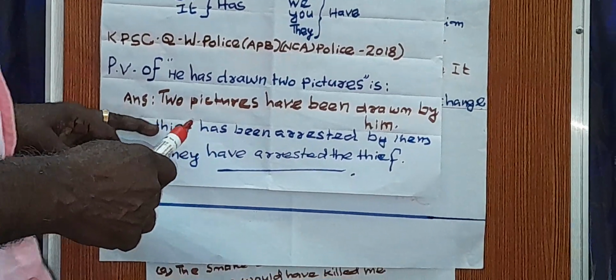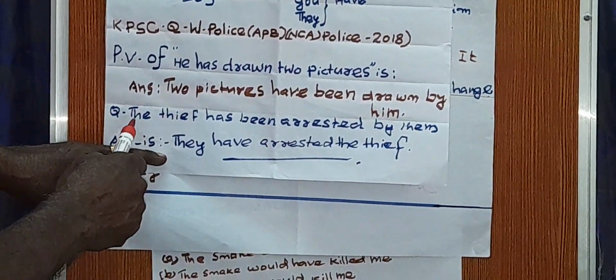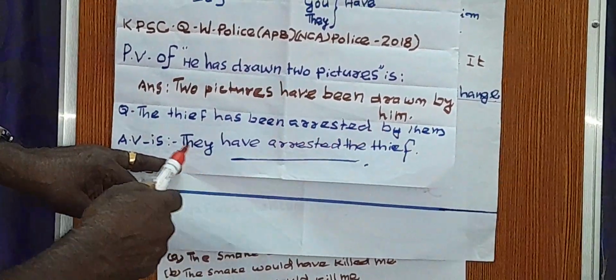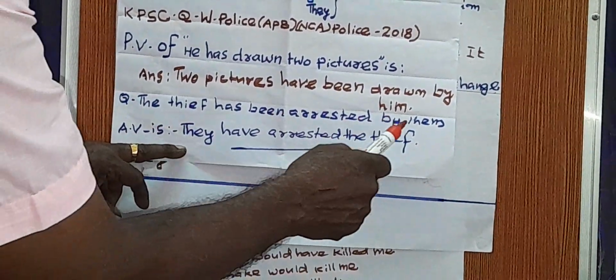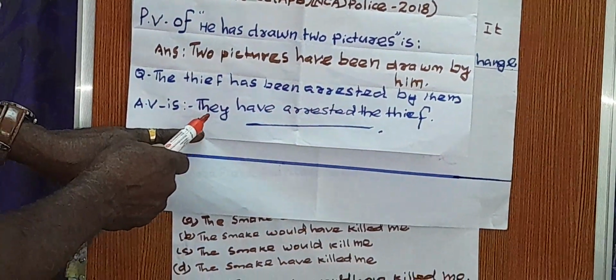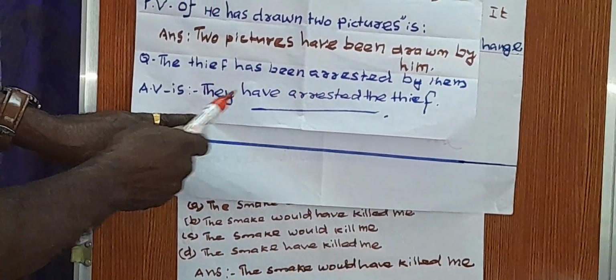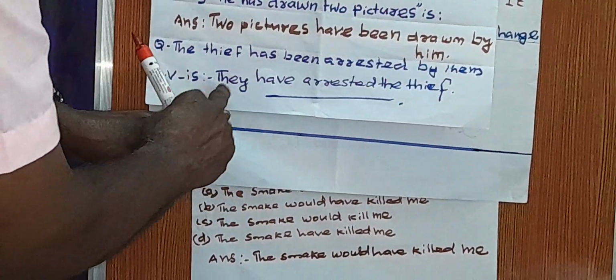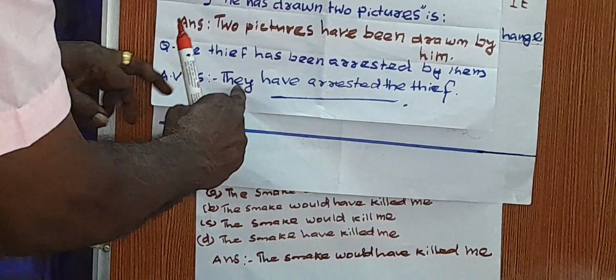That is passive voice. Then another question is, the thief has been arrested by them. Here, by them is the object, and it becomes the subject, they.